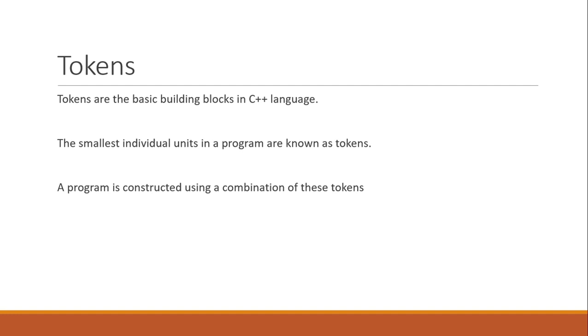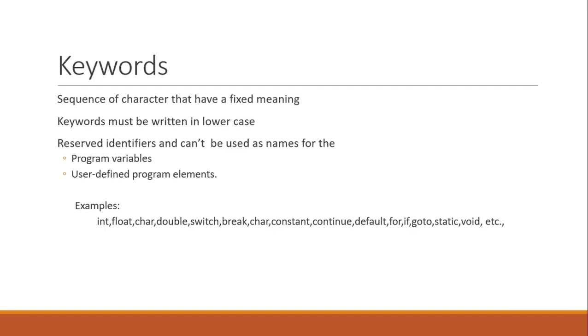Tokens are the basic building blocks in the C++ language. The smallest individual unit in a program is known as a token. A program is constructed using a combination of these tokens. So, without tokens, a program cannot be built. It can be a keyword, or an operator, or a variable name. Without these, no program can be written. So token is the main part of the program.